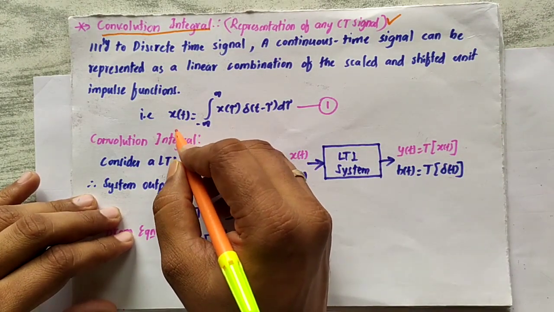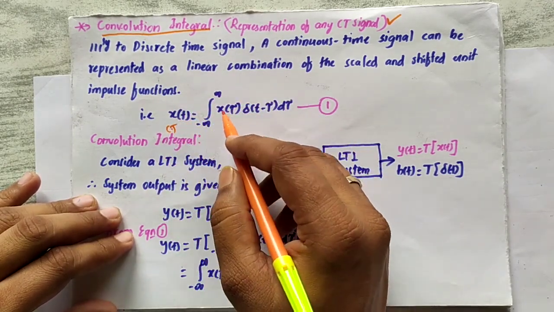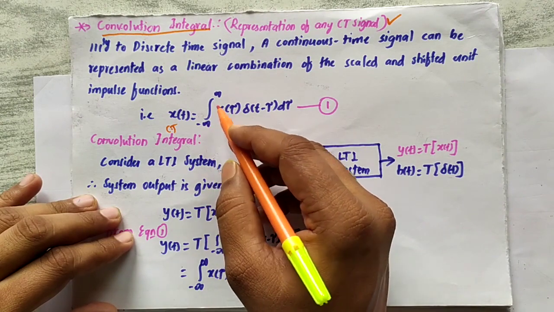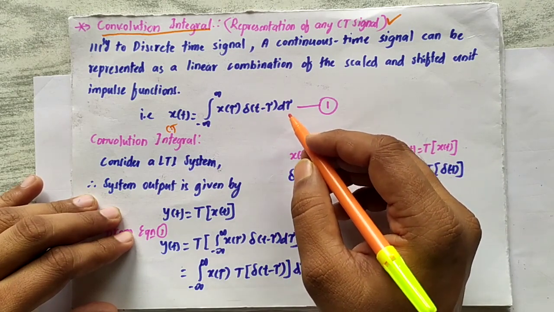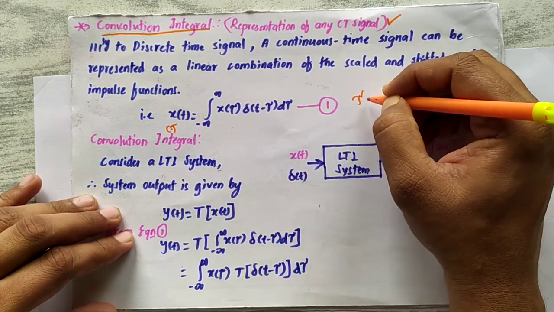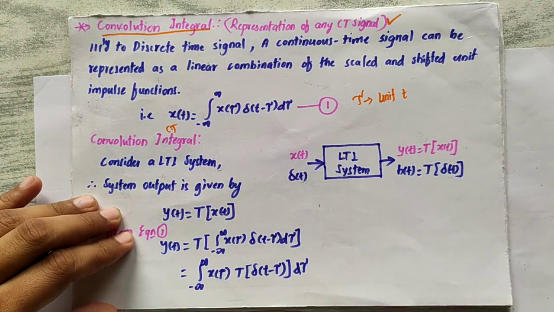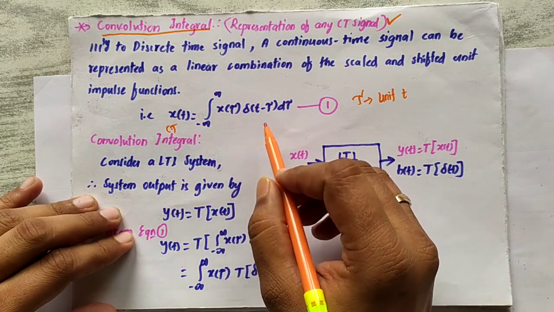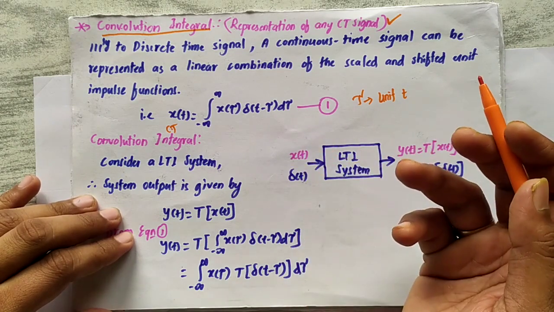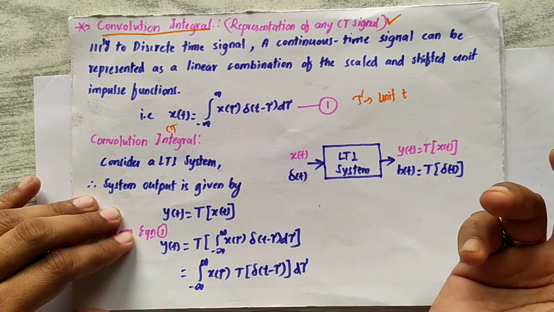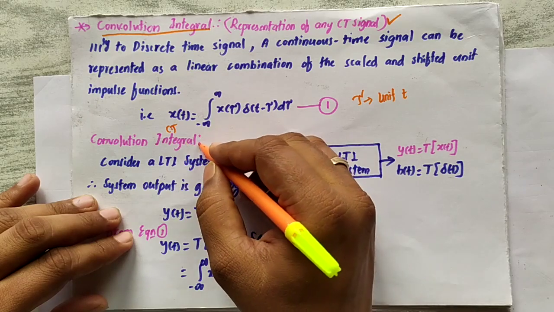So that representation would be: if x of t is the continuous time signal, it can be represented as the integration over minus infinity to infinity of x of tau delta of t minus tau d tau. Here tau is the unit of t. In this fashion we can represent any continuous time signal. It is very much similar to the representation of any DT signal in terms of unit impulse signal. So we will now discuss the convolution integral.